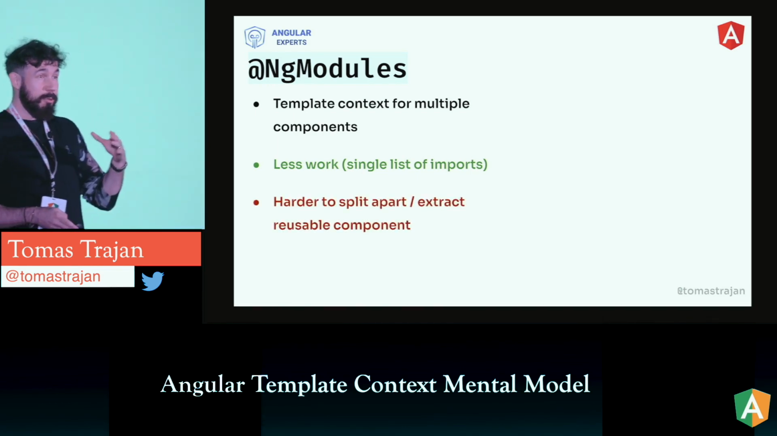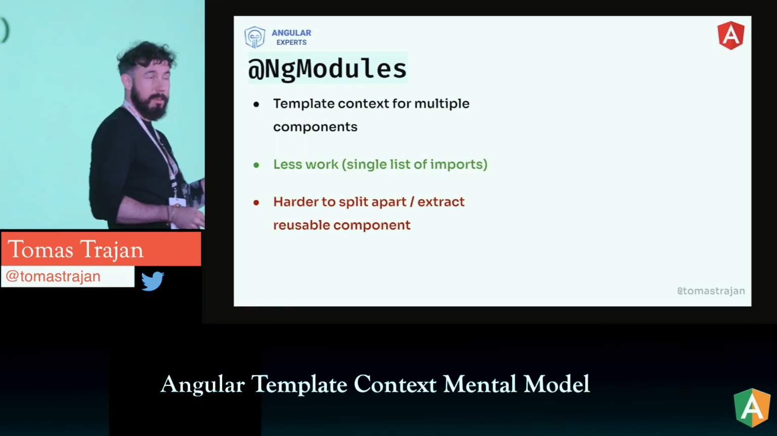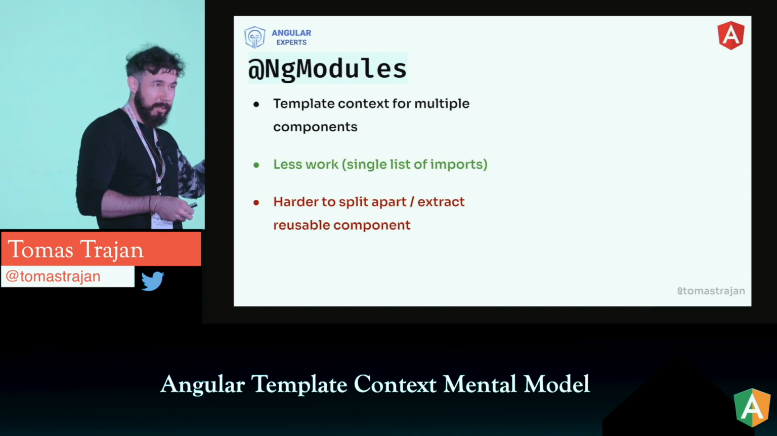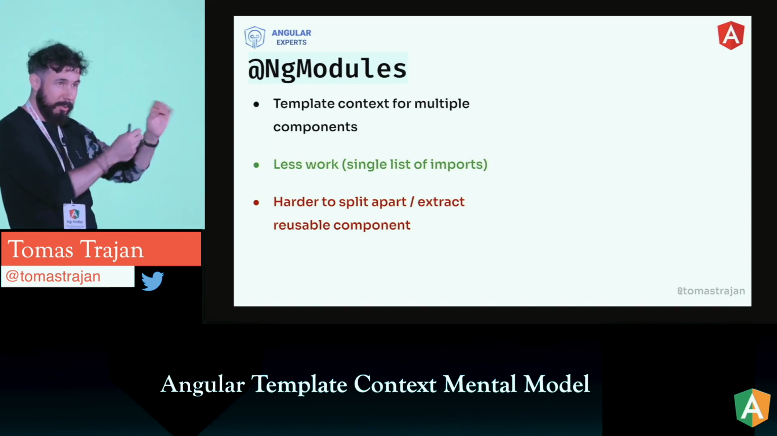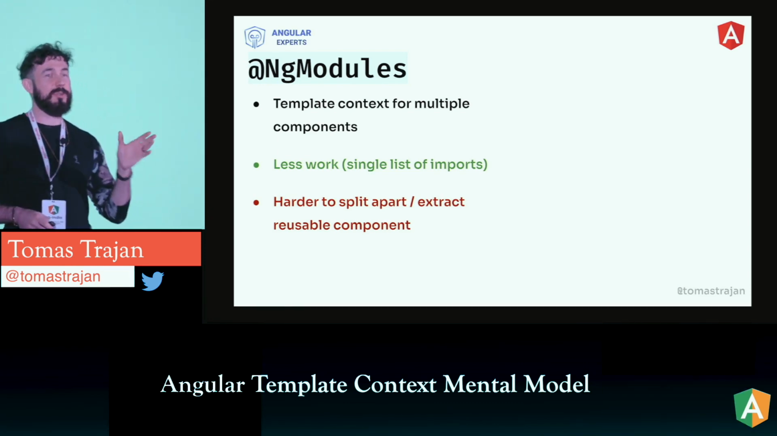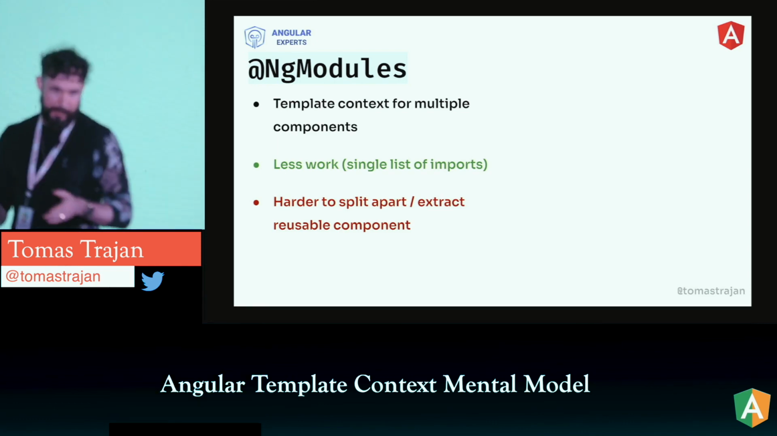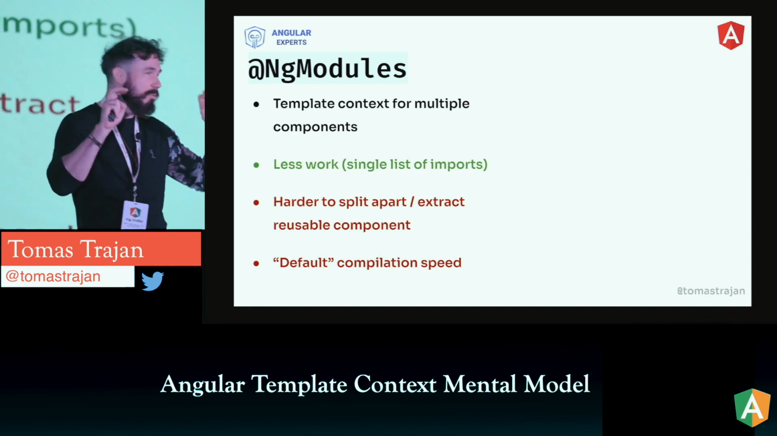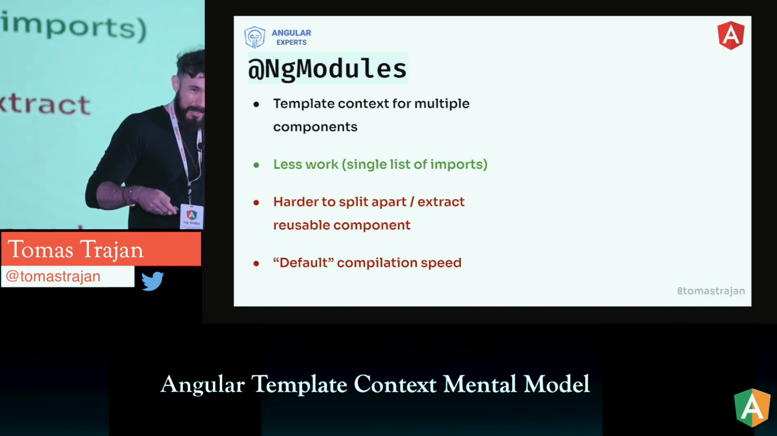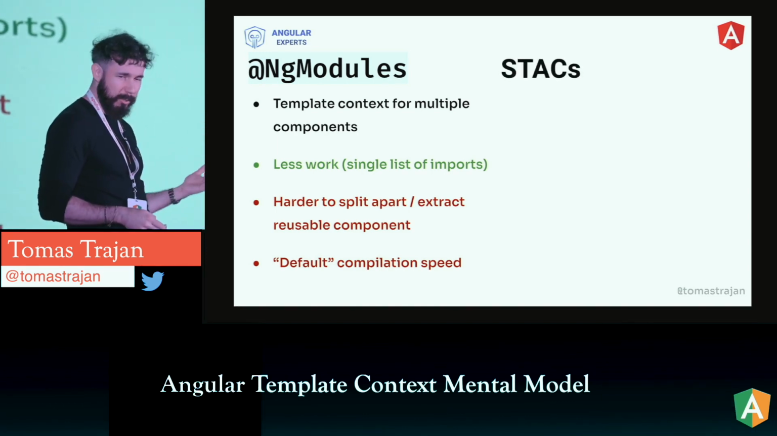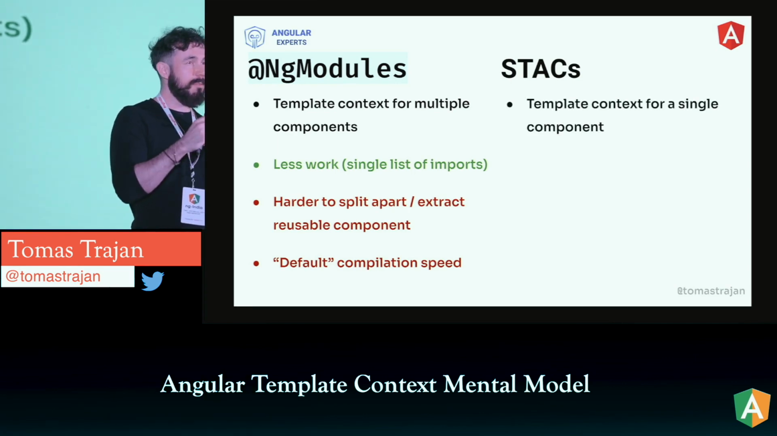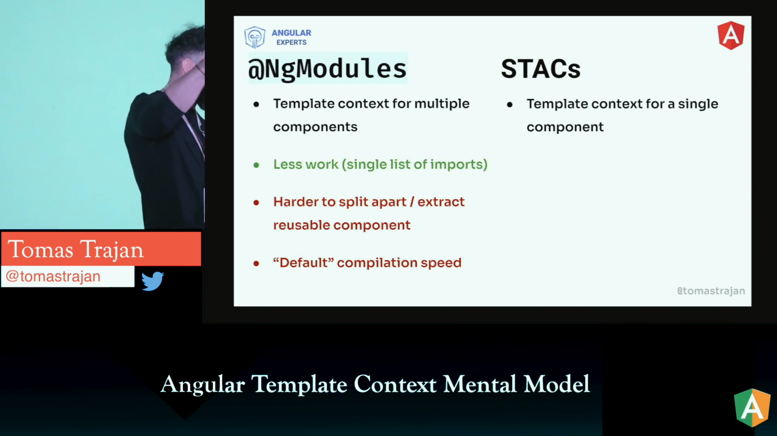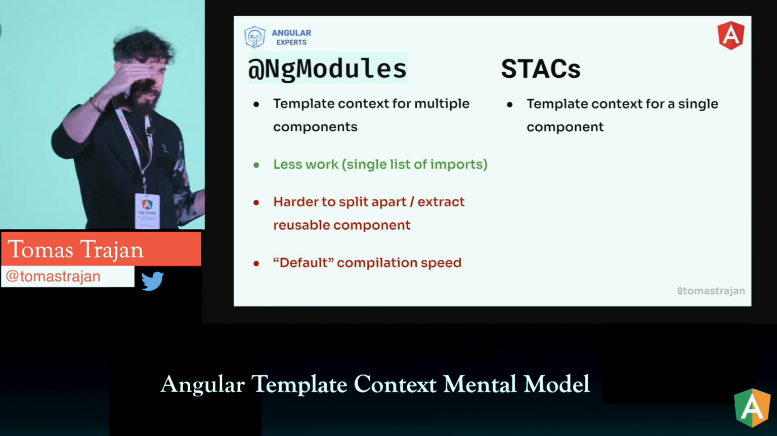But that also means that at the same time, it will be much harder to extract one of those 12 components and make it reusable, because we would have to untangle that context later to realize what is only being used in that component. And we can say this approach provides a default current compilation speed. Now, if we compare this with the standalone approach, when we use standalone components, we have to define that template context for every single component by itself.